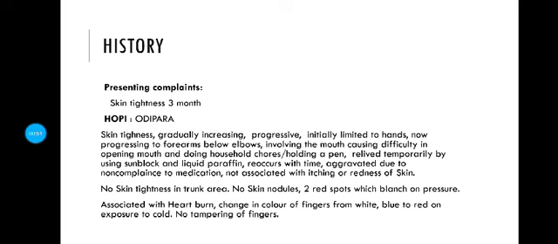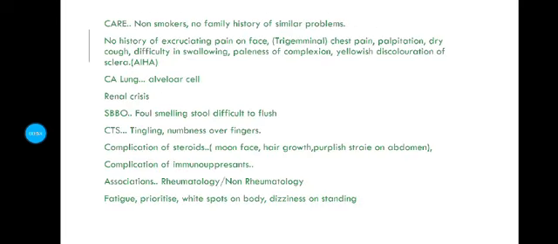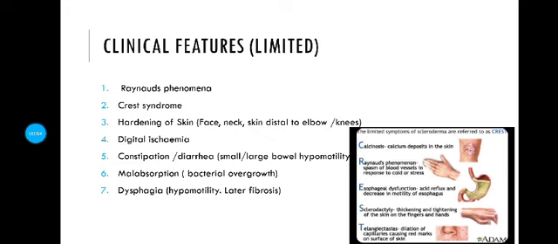So before going to the history, I wanted to know, you must be knowing about the clinical features. For limited disease, you can see Raynaud's phenomena, CREST syndrome. CREST is basically calcinosis, Raynaud's, esophageal dysmotility, sclerodactyly, and telangiectasias.